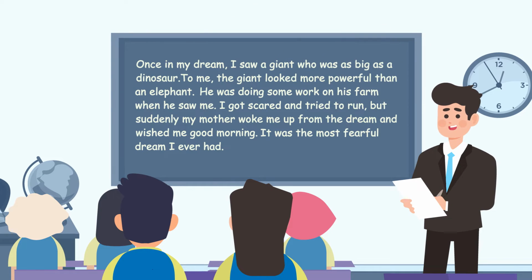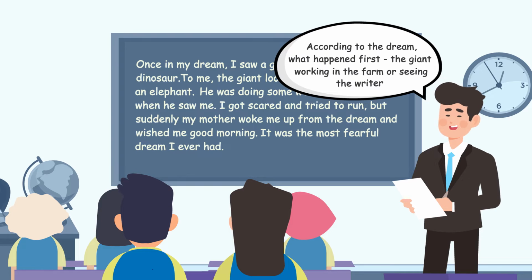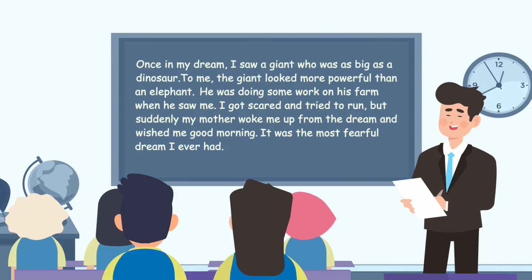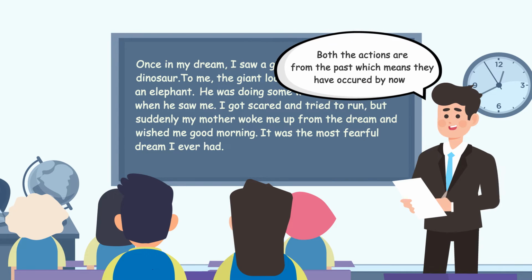Continue the discussion by asking, according to the dream, what happened first? The giant working in the farm or the giant seeing the writer? The possible response can be the giant working in the farm. Inform the students that both the actions are from the past which have occurred by now. While the first action was going on in the past, the second action also happened in the past.